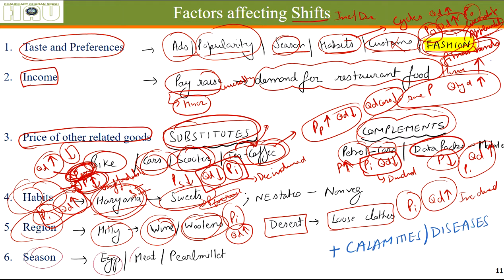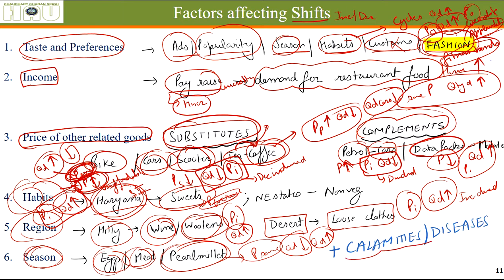Season: eggs, meat and pearl millet are eaten only in certain seasons. Even if the price remains more or less the same, the quantity demanded reduces or increases based on the season. Quantity demanded of these reduces in the summers and increases in the winters even if the prices are the same. Also, calamities and diseases lead to an increase in demand.